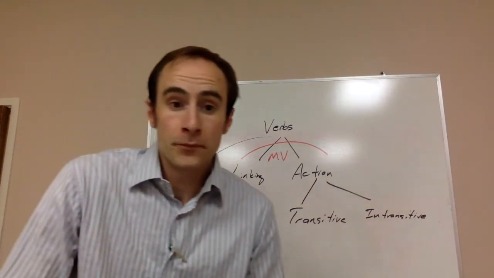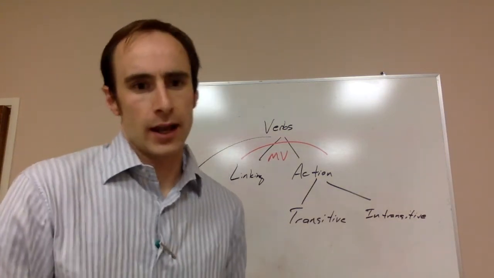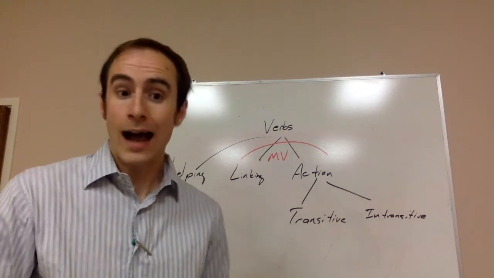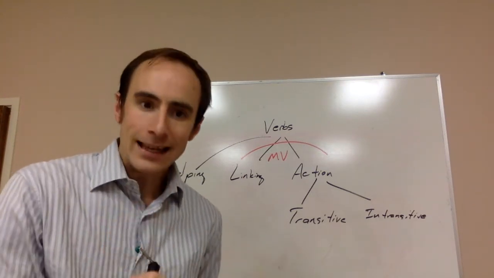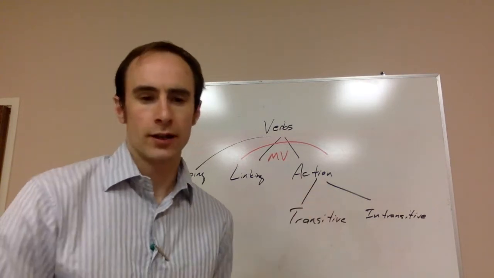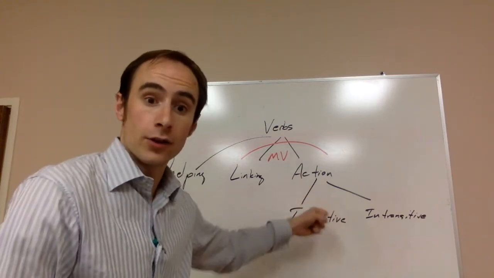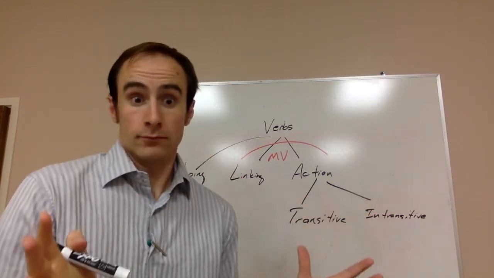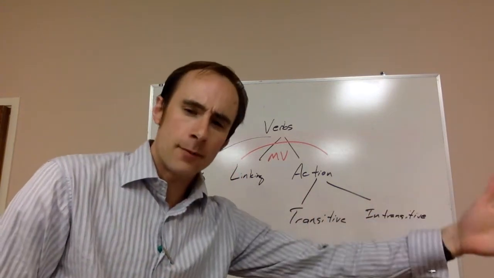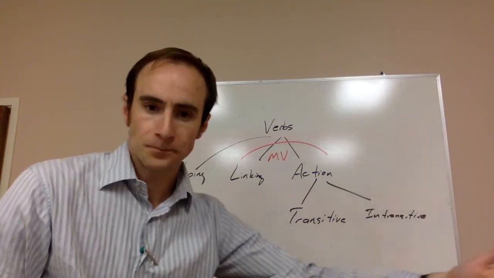Something like hit. We don't have to say what I hit. I can say I hit. But hit can take a direct object. I could say I hit the wall. I hit my brother. That's the direct object there, my brother or the wall.